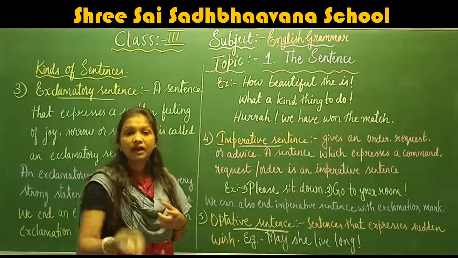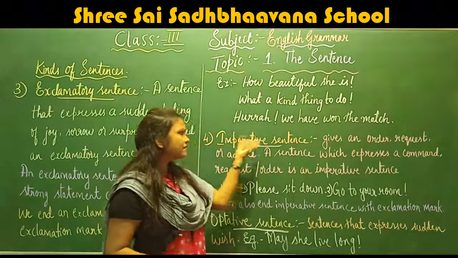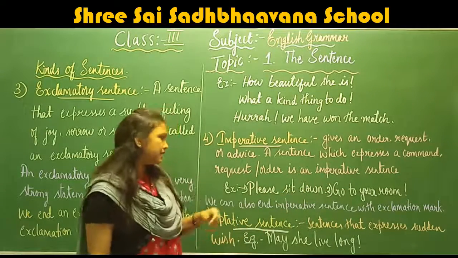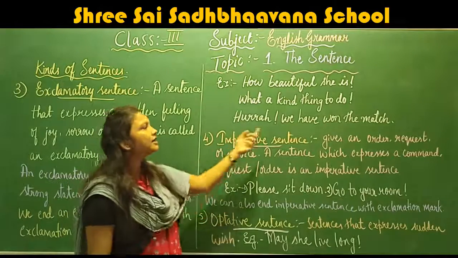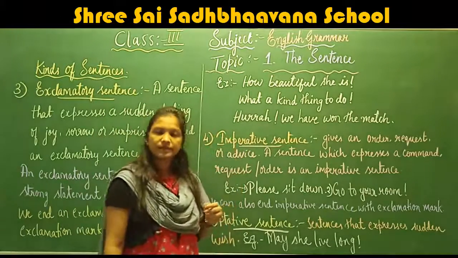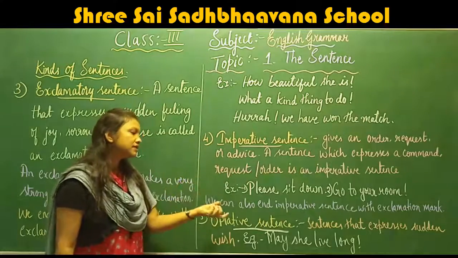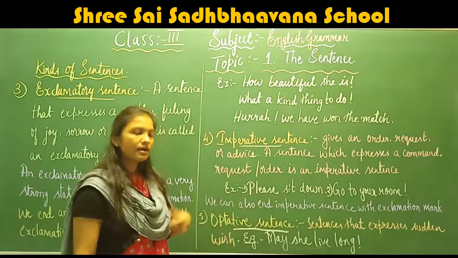So when we give a command, order or request, those types of sentences are known as imperative sentences. Imperative sentences can also end with an exclamation mark, not only exclamatory sentences.